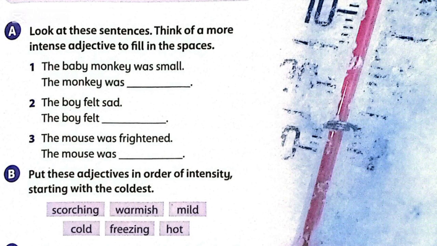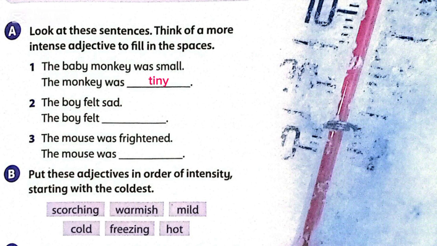Now move to the exercise. Exercise A. Look at these sentences. Think of more intense adjectives to fill in the space. So sentence number 1 is the baby monkey was small. The baby monkey was... So here you have to write an intense adjective. So here we can use the monkey was tiny.